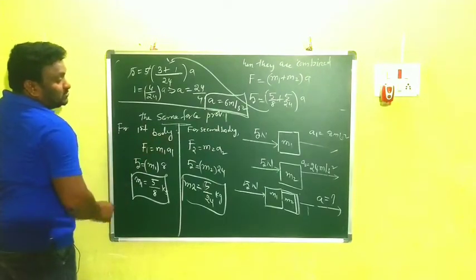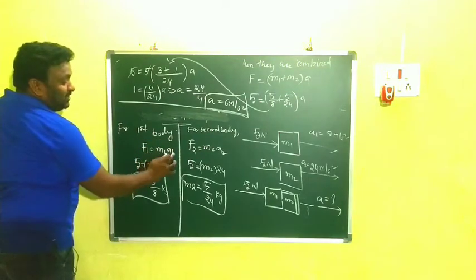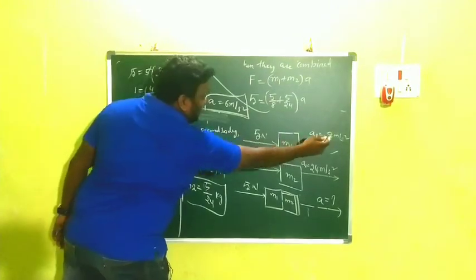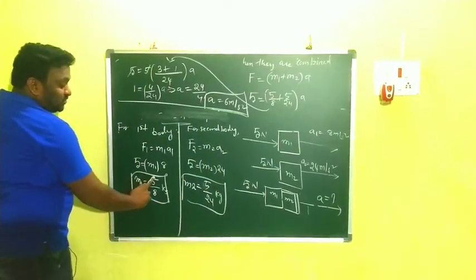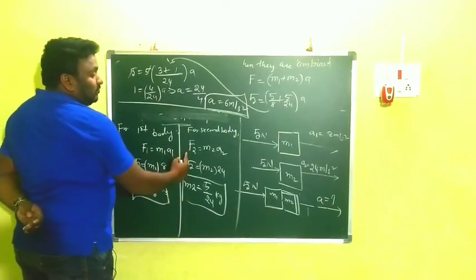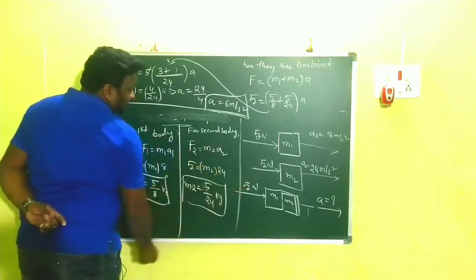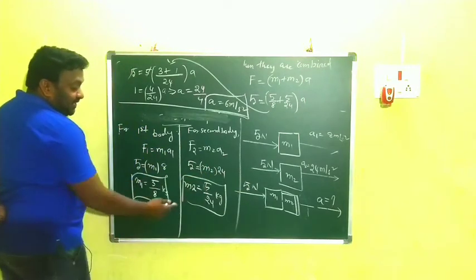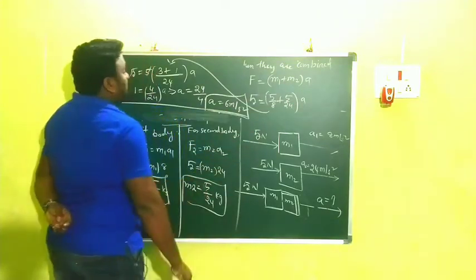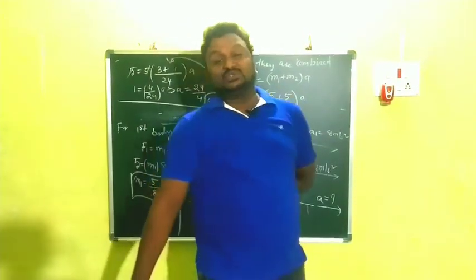For the first body, what formula do you have? F1 is equal to m1 a1. We are substituting the F1 value as 5. M1 acceleration is how much? a1 is 8. Then what do you get? m1 is equal to 5 by 8 kg. Similarly, for the second body also, F2 is equal to m2 into a2. Here F2 is again the same force, 5 newtons, and a2 is 24. So we are getting the m2 value. Now we are substituting the m1, m2 values in this equation. We get a is equal to 6 meter per second square. Okay children? So this is about the first problem.